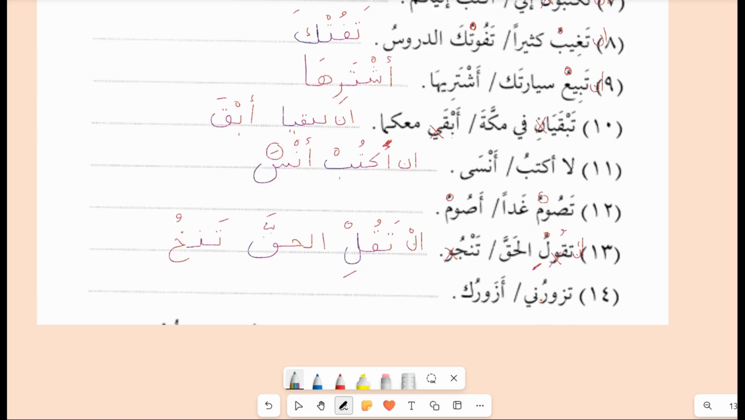Tazuruni, tazurni. So making it tazurni, deleting the weak letter, the long vowel from in between. Azuruka, azurka. So this is how you should do it, deleting the long vowel from between. Let's do question number 2.